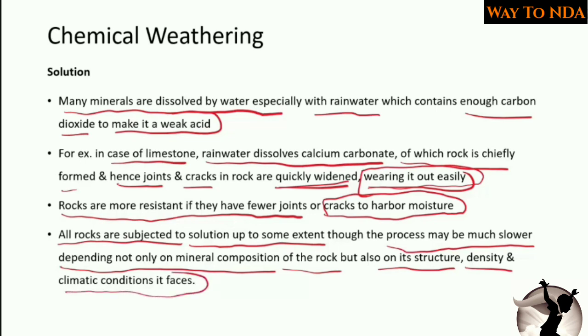That means sooner or later all rocks go through the solution process, but they vary. Some rocks face more solution process, some face less, depending on which area they are situated. Okay, so this is all about the solution.